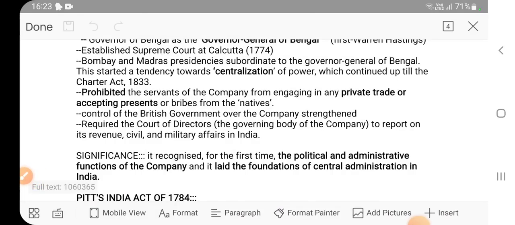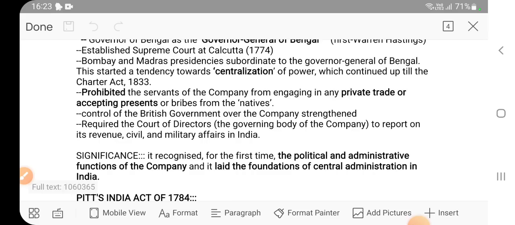See, why was this provision there? Because the company captured Bengal, so it should make more profit than previously, isn't it? But the reverse was happening, the opposite was happening. The company was not making more profit than it was making earlier. No, it was not happening.